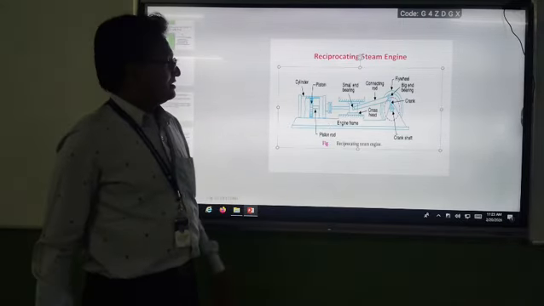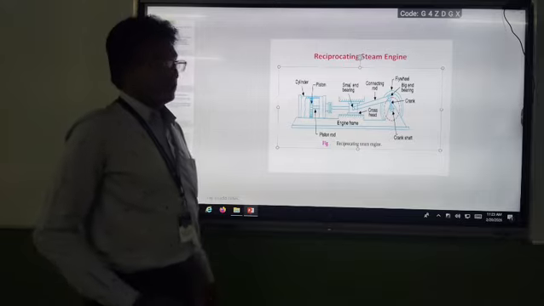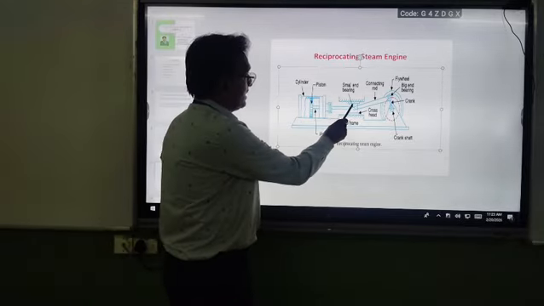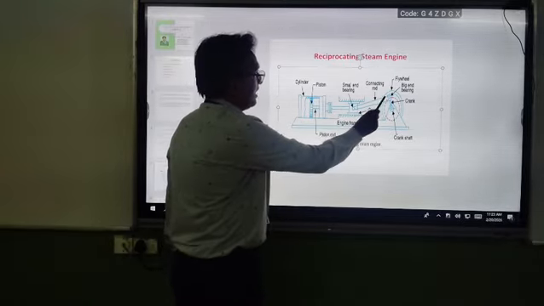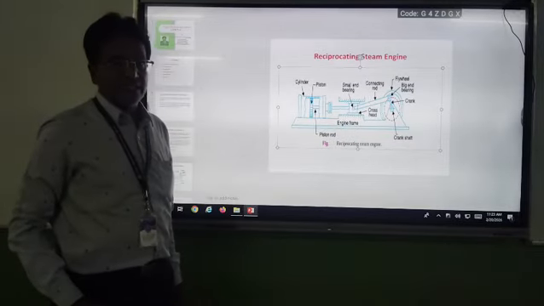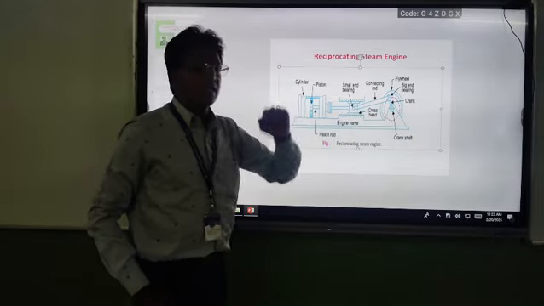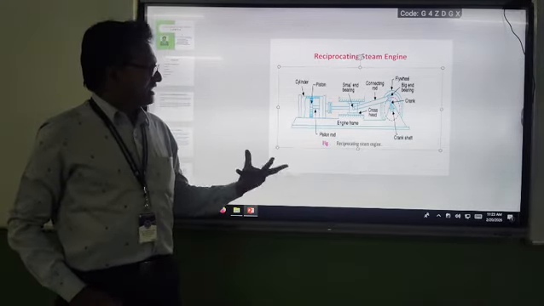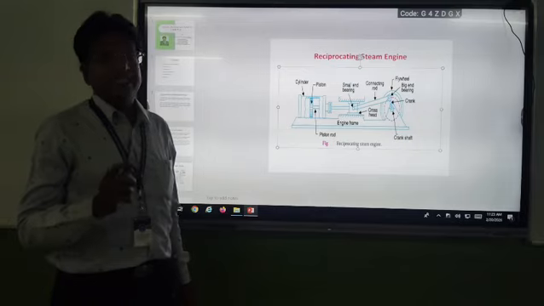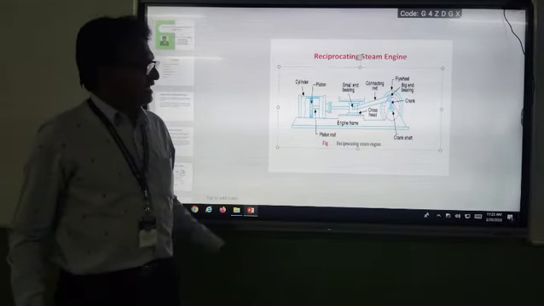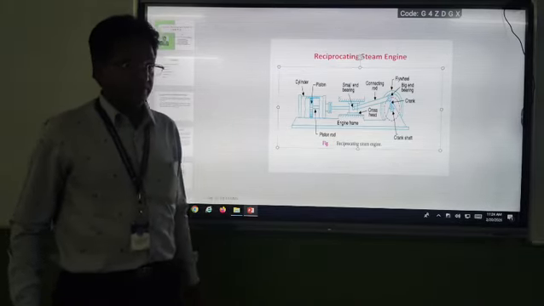The second link, what you are observing here, is small end bearing, connecting rod and big end bearing. These are the 3 parts. These 3 put together as one link, that is the second link. And these 3 parts have no relative motion.